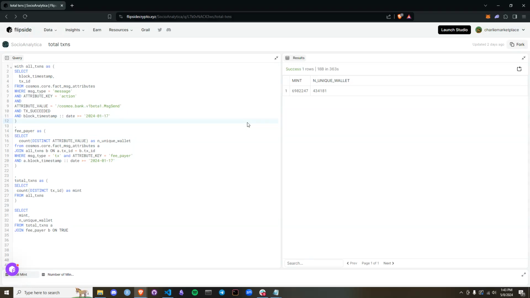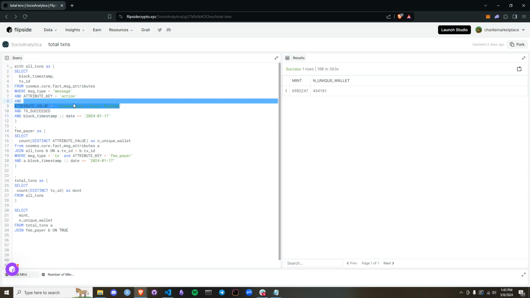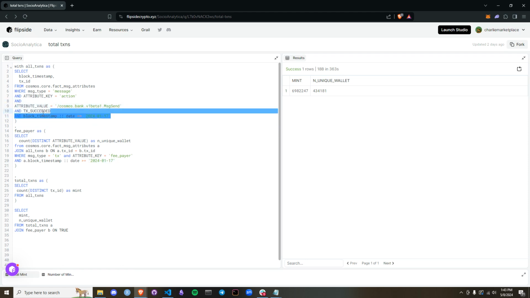Okay, so here we're doing another optimization workshop. This one's a little bit complicated, but it's worth reviewing. You'll notice it takes 363 seconds. The idea behind this one is that it's looking for, since January 17th, which might be when this first started. It does have some optimizations in here already, like date filters and stuff.